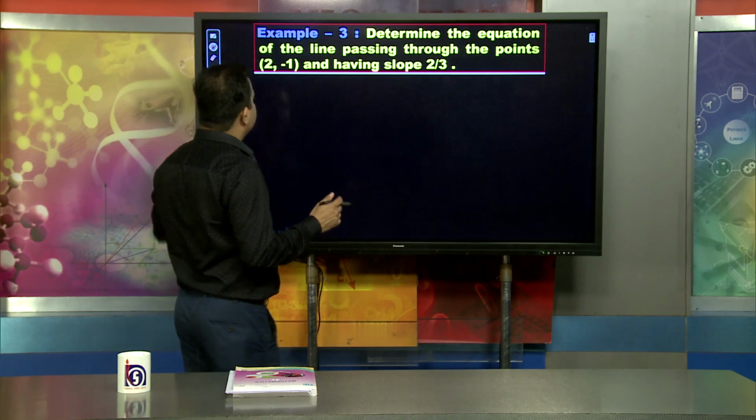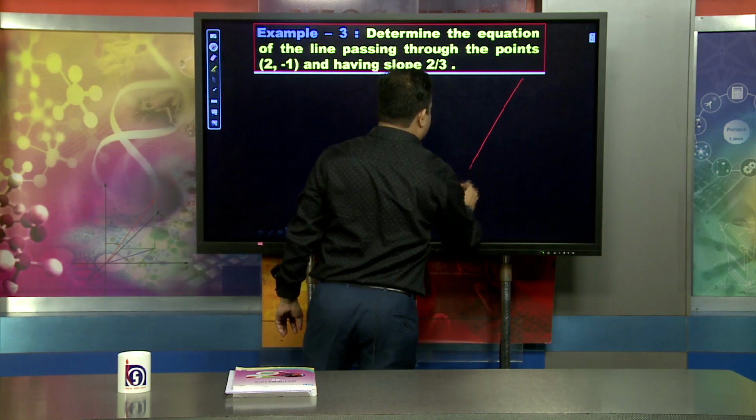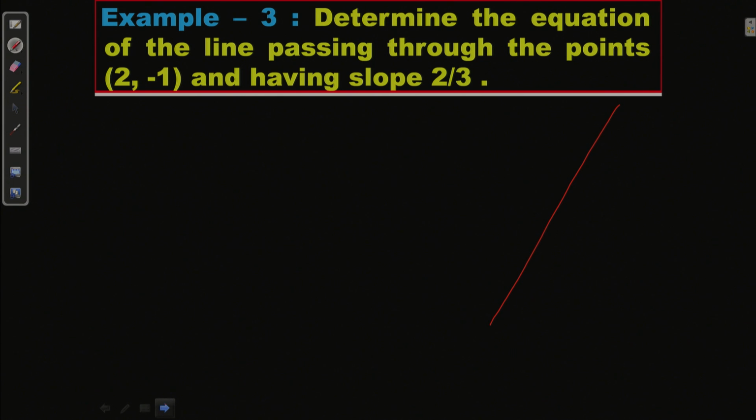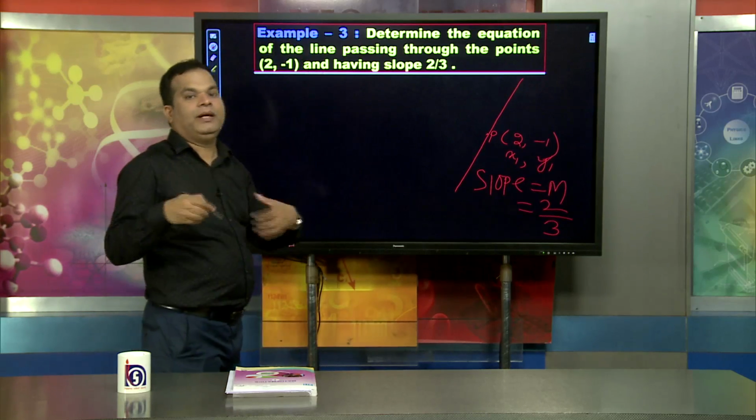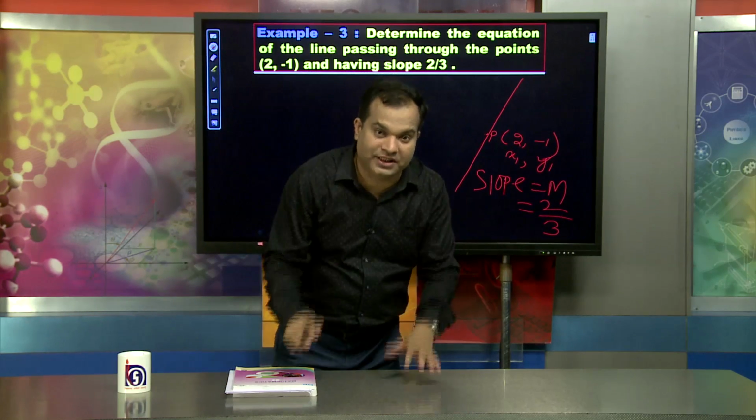We have already discussed that part. Suppose the line passes through the point 2, minus 1, where 2 is x1 and minus 1 is y1, and the slope m is given as 2 by 3. Find the equation of the straight line.